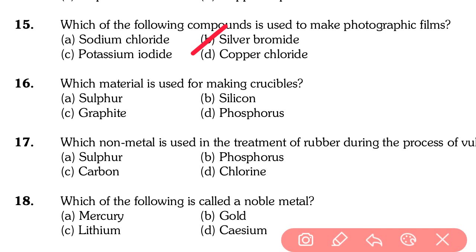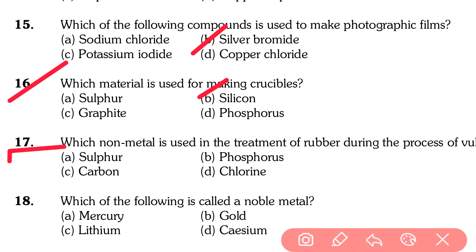Going to next question, question number 16. Which mineral is used for making crucibles? Crucibles are a type of laboratory apparatus. It is mainly white in color and mainly made of silicon. So our answer is option B. Question number 16, answer is option B, because a crucible is mainly made of silicate material, so it is made of silicon.